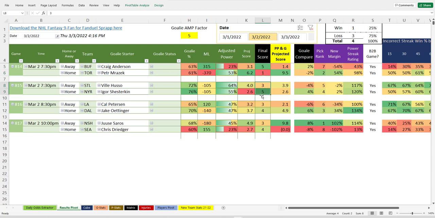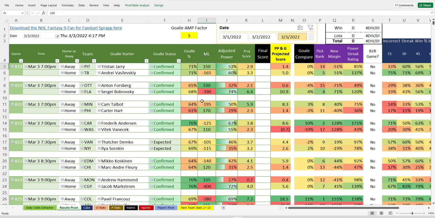So the algorithm was 1-3 yesterday because St. Louis blew a game as well. It was a rough day yesterday, actually. The only game it got right was Dallas, and they came back to win. But it did get that score exactly. Anyway, point is these plus 300s can win. I mean, it's hockey. So when I see 3 of them on there,